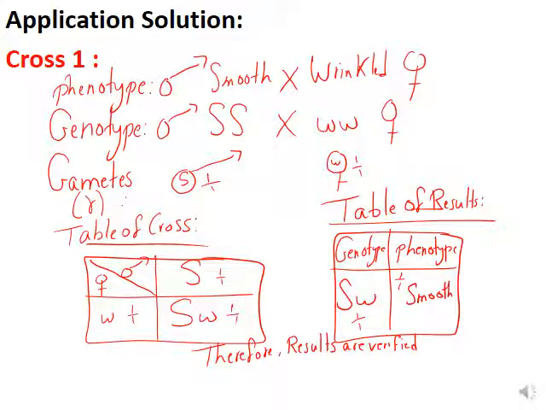This will be the genotype for the F1, it's Sw, and the phenotype will be the smooth one. Let's move now to cross 2. In cross 2 we crossed F1 with F1. So what do we call this cross? It's called the self cross. Same as before, the factorial analysis starts with the phenotype.